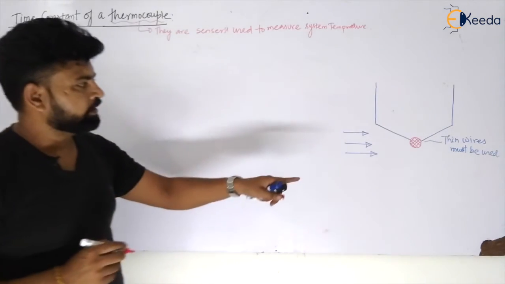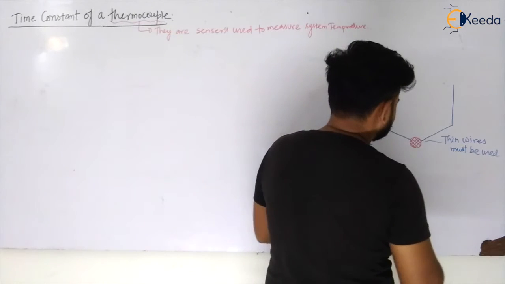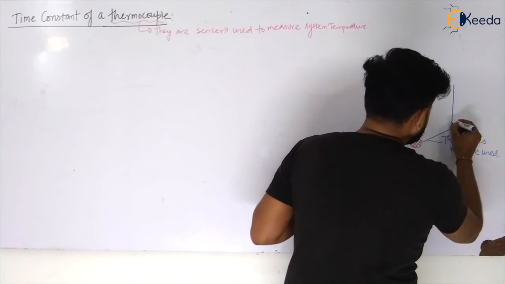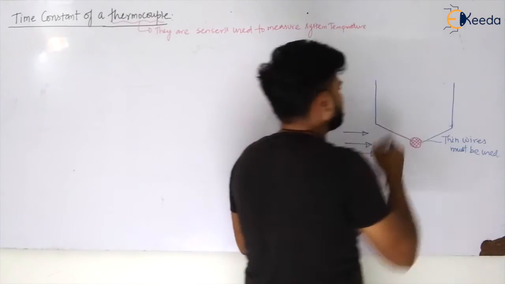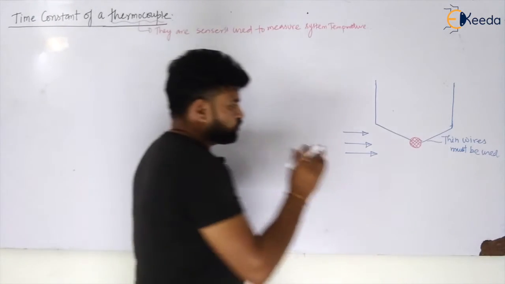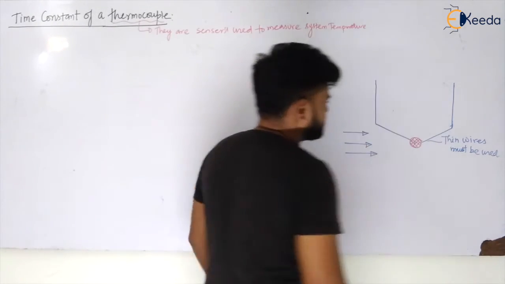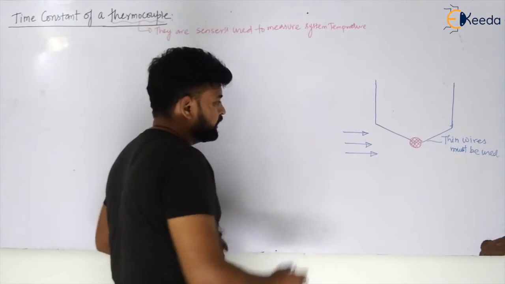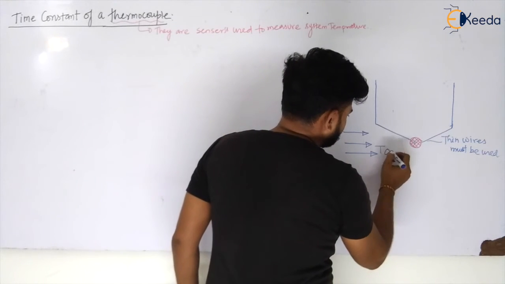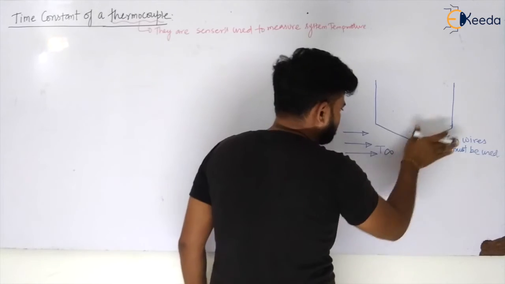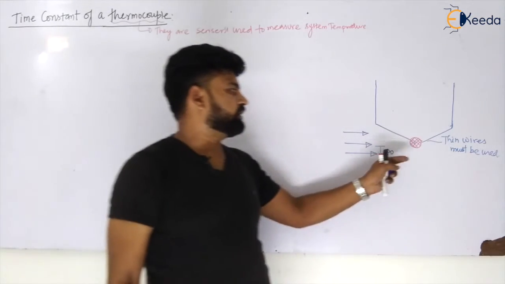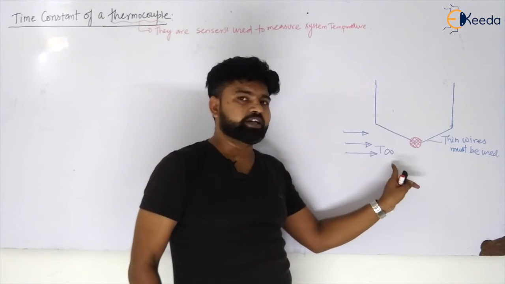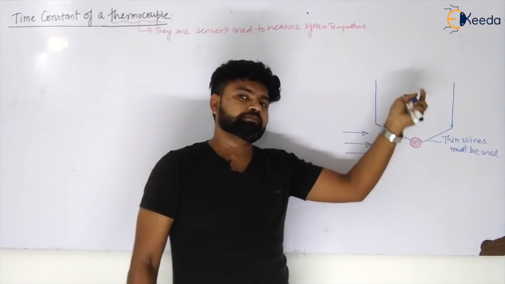So this is your thermocouple, connected to EMF and all. The ball has some temperature T, and it is connected with these thin wires made of dissimilar metals. Now some surrounding fluid, air, is flowing over it. How will this measure the temperature?